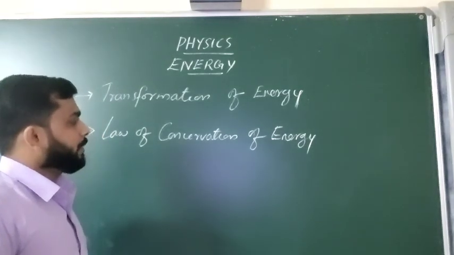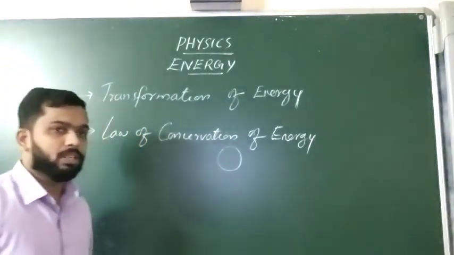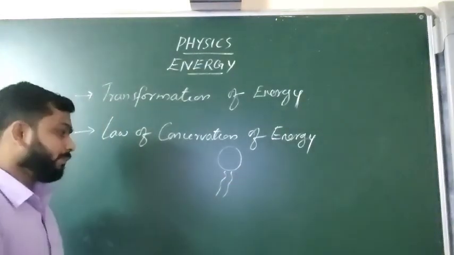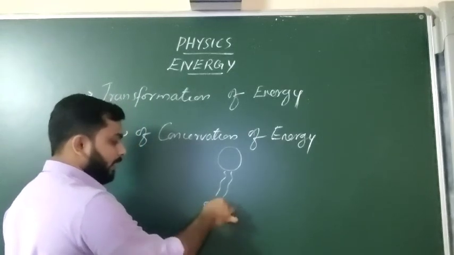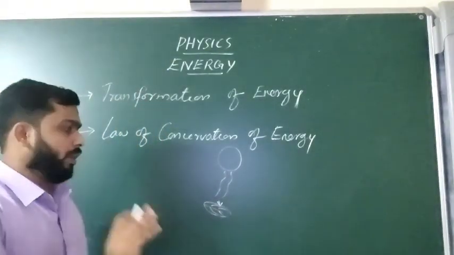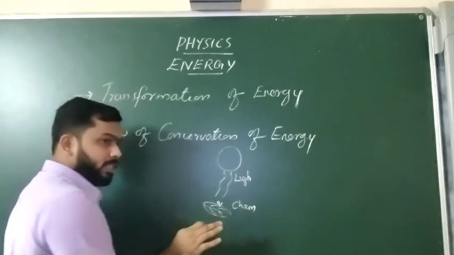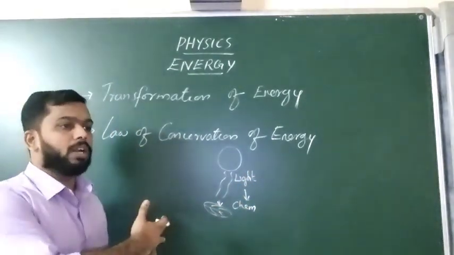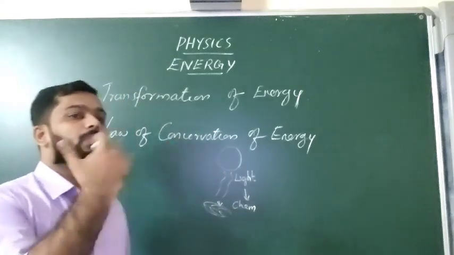Now, for the transformation of energy, the first day itself I said, if we consider photosynthesis, from the sun we are going to get light energy. If this light energy falls on a leaf, it will be absorbed by the leaf, and through photosynthesis the leaves prepare food and store that as chemical energy. So this is clear. The light energy is converted into chemical energy. This is called the transformation of energy. So transformation of energy is the change of energy from one form to another form.